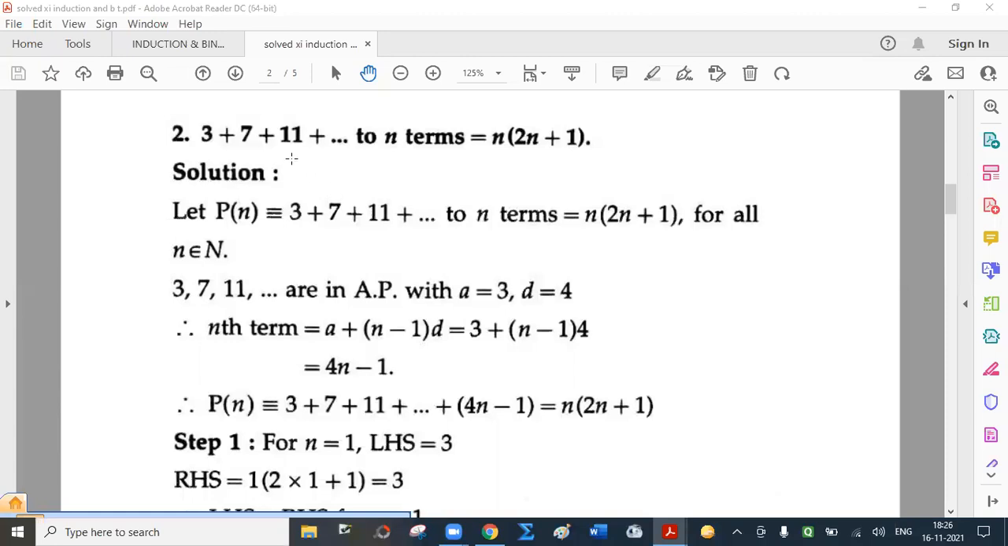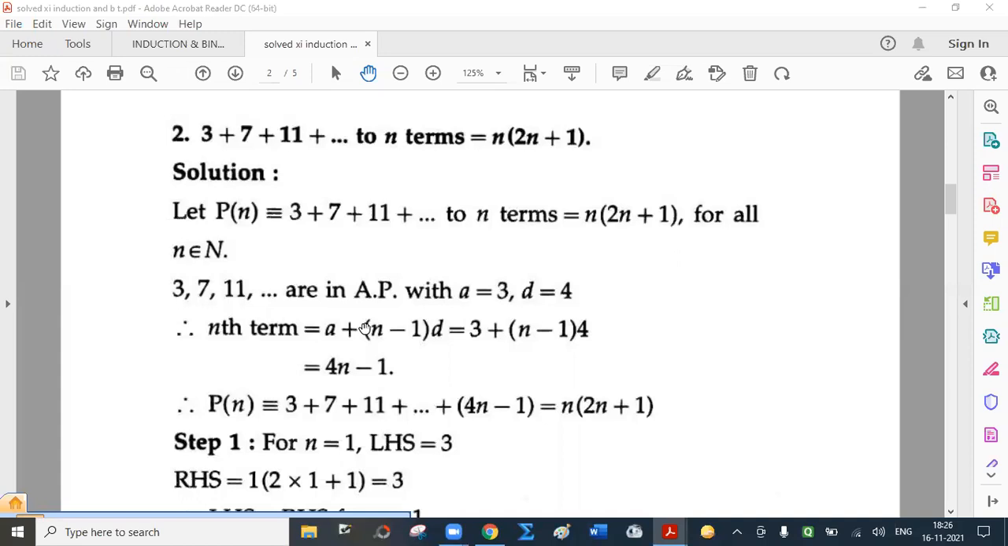Second, 3 plus 7 plus 11 up to n terms is n into 2n plus 1. Actually, the degree of difficulty is increased because here the first job is to find the nth term. Now, 3, 7, 11 are in arithmetic progression with first term 3 and common difference 4. So what is the nth term for this? It is a plus n minus 1 into d, that is 4n minus 1.